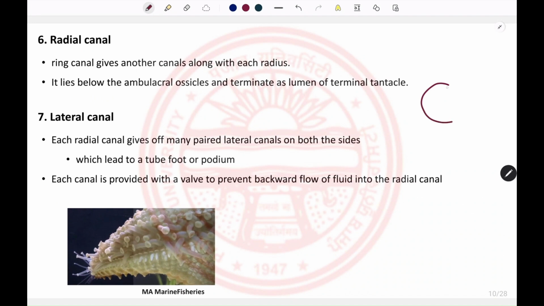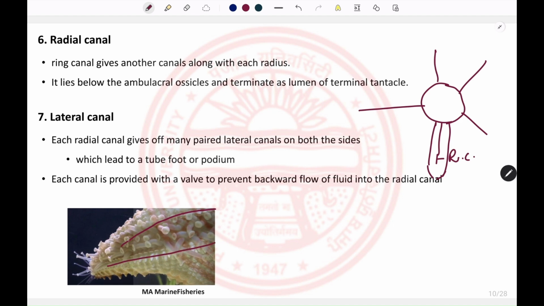So the ring canal surrounding the esophagus gives projections of canals to the radial axes, and those are known as radial canals. These radial canals are present in the arms. If we see the oral side of an arm, this is the ambulacral groove, and in between it the radial canal is present. The lumen of the radial canal is continuous with the lumen of the terminal tentacle, and this terminal tentacle functions as a photoreceptor.